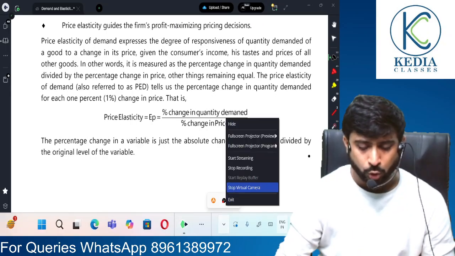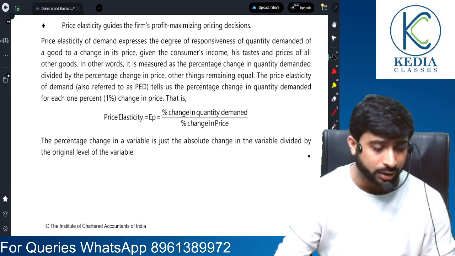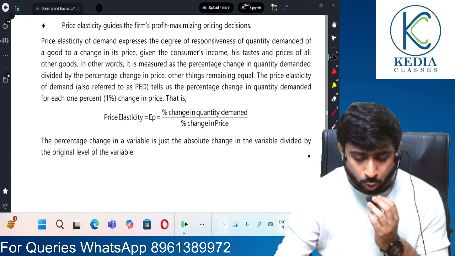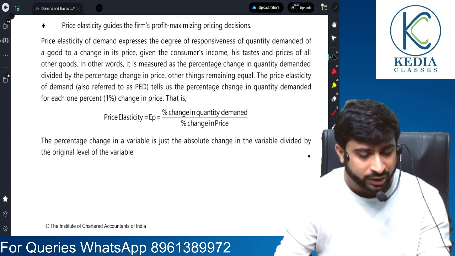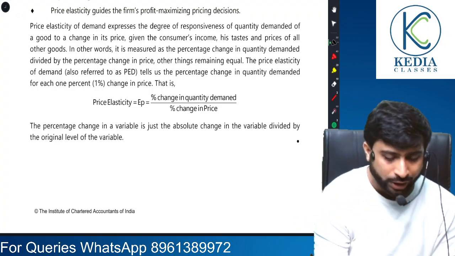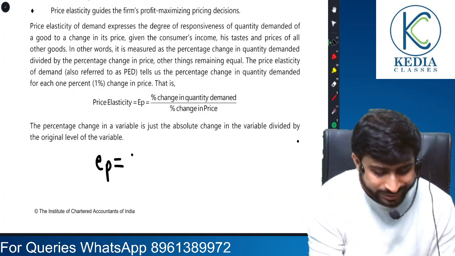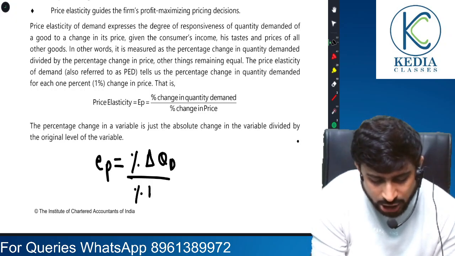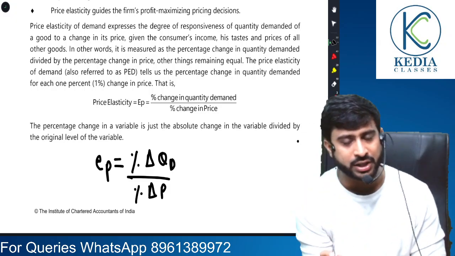Now, sir, you have explained it clearly, but how do we compute price elasticity of demand? So friends, pay attention everyone. When we compute price elasticity of demand, the formula is percentage change in quantity demanded divided by percentage change in price.